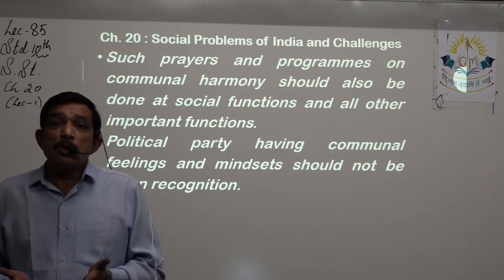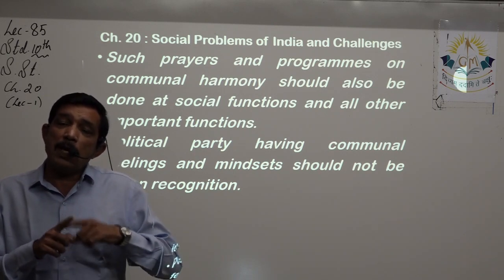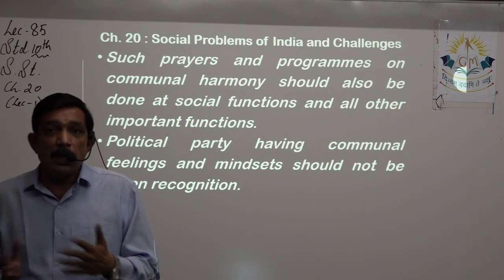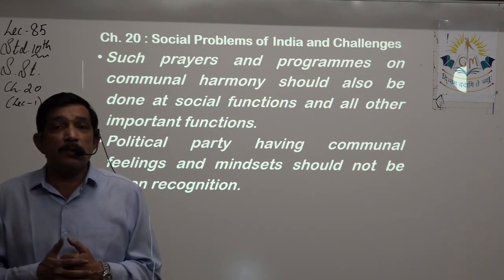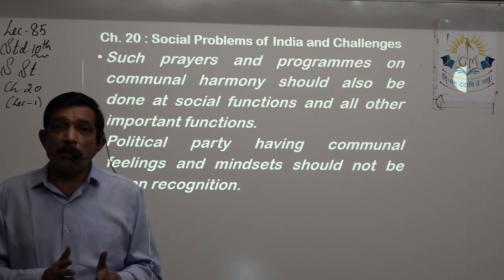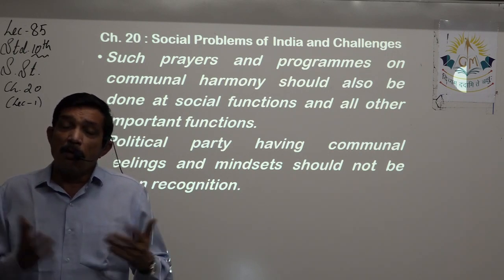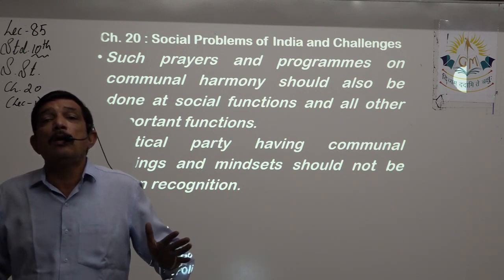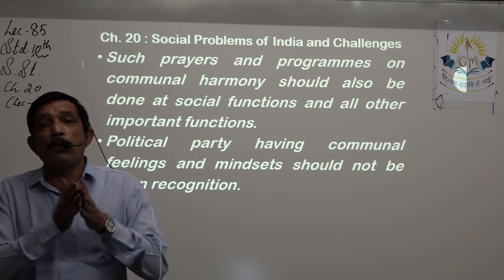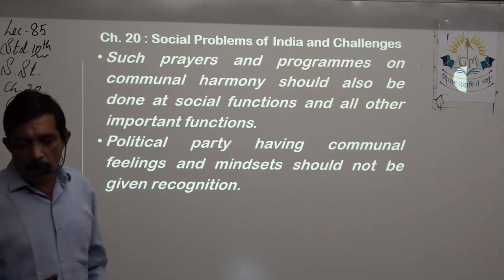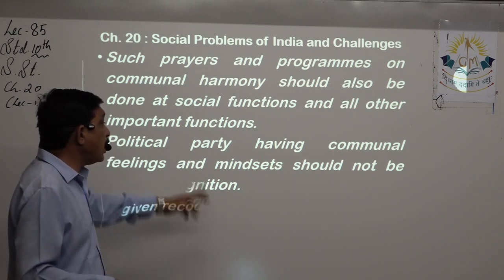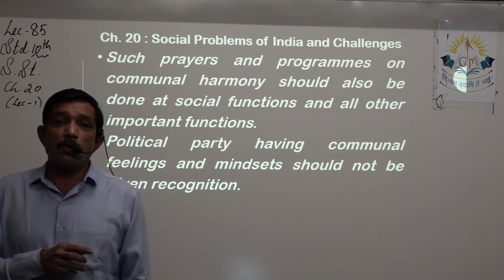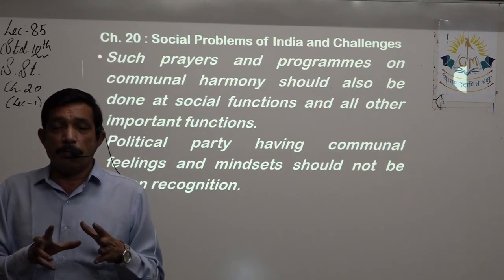That is also given, so that if you are in that religion, you can celebrate your festival and be with your people, with the whole family. If it is not your religion, then you can stay home and enjoy, right? So in this way, we do not discriminate between religions. Yes, at par, everybody is equal. Political parties having communal feelings, and such a mindset, should not be given recognition. Political parties who just want to have the vote bank, right?